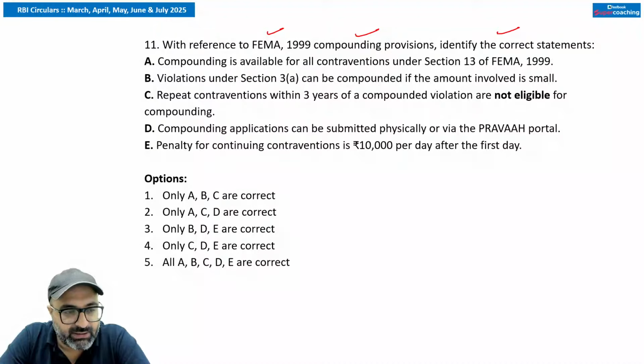ठीक है जी? Is this point clear? Moving on to the next point. अब इसके questions को solve करने की कोशिश करते हैं.